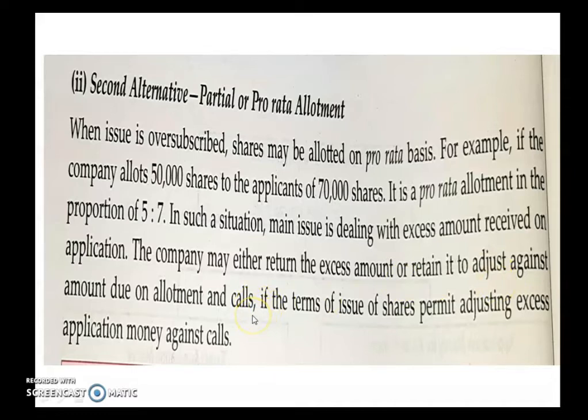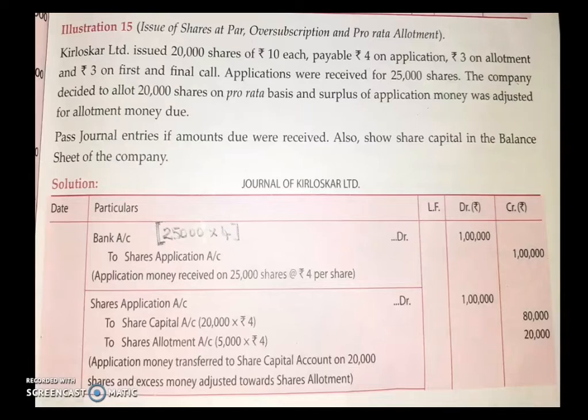The amount received in extra can be used for the next installment. So when the allotment money becomes due, the shareholders only have to pay the balance amount. Okay, let us see the problem.